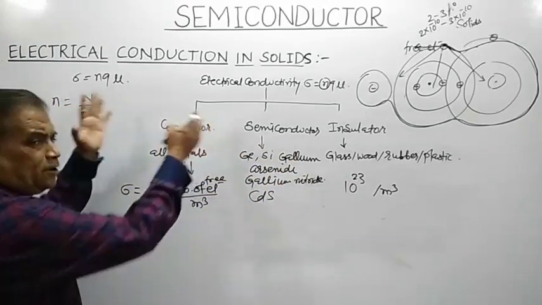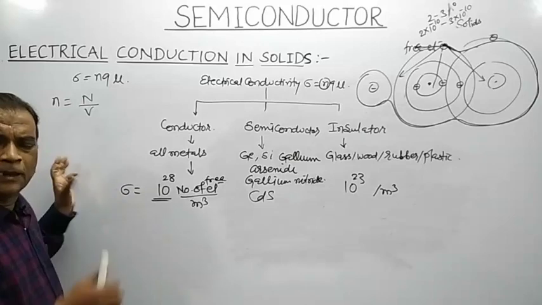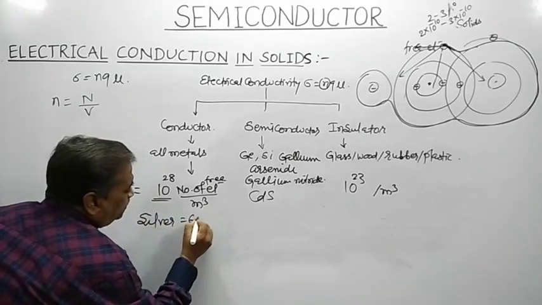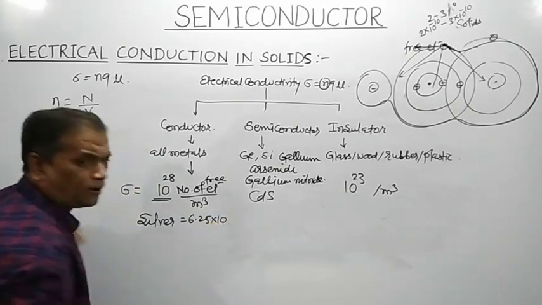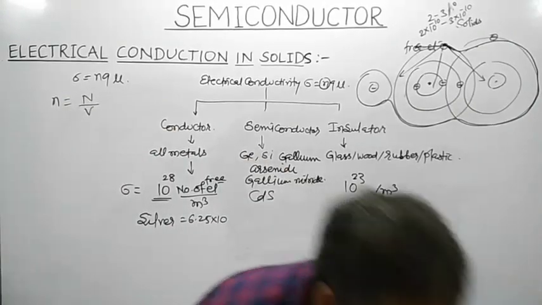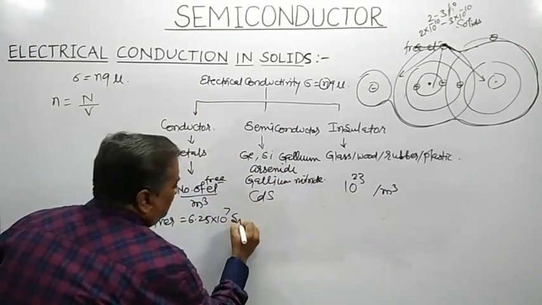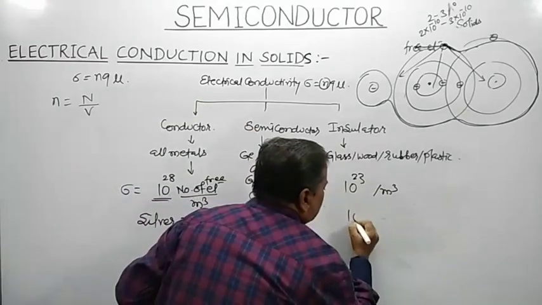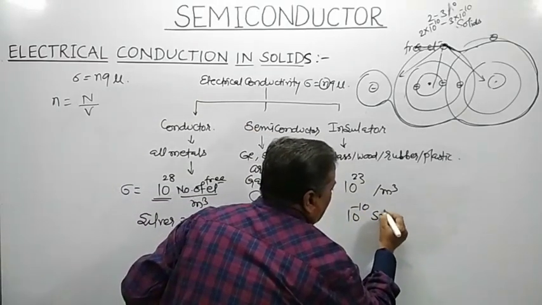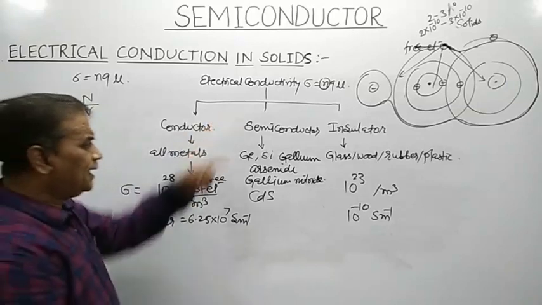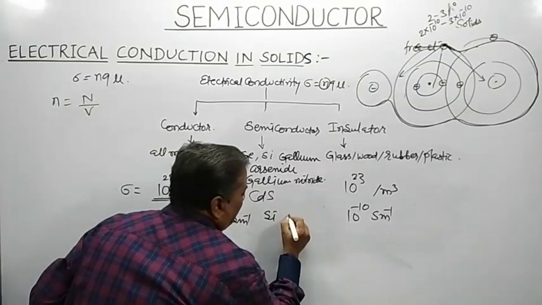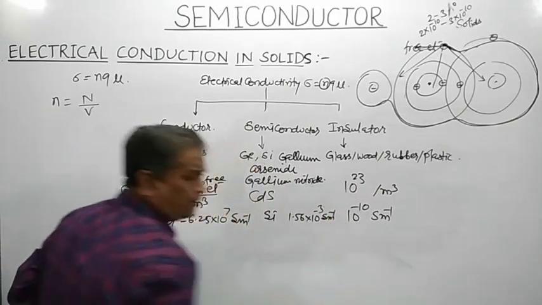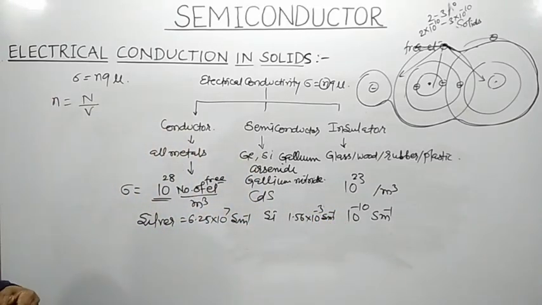The electrical conductivity of a typical metal, sigma, for example silver, is 6.25 into 10 to the power 7 Siemens meter inverse. The electrical conductivity of an insulator is in the range of 10 to the power minus 10 Siemens meter inverse. The electrical conductivity of silicon is in the range of 1.56 into 10 to the power minus 3 Siemens meter inverse.